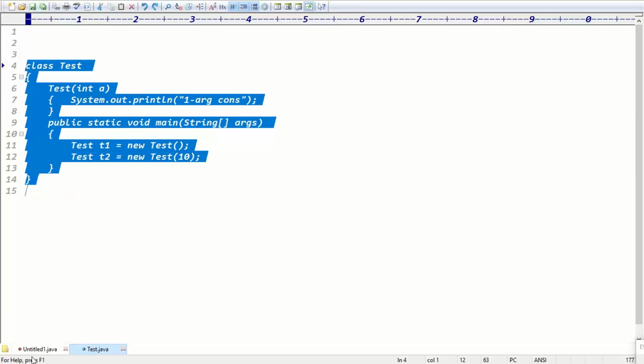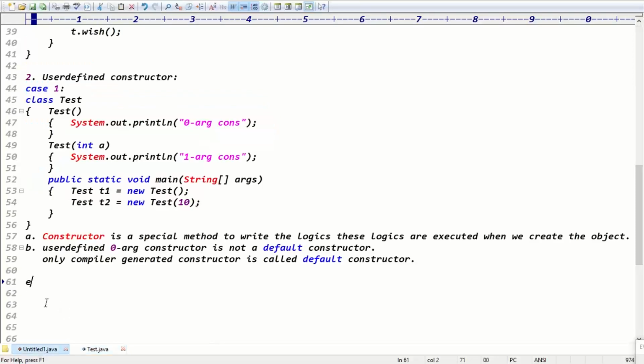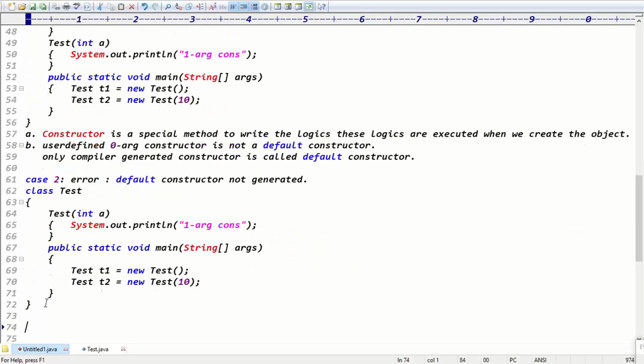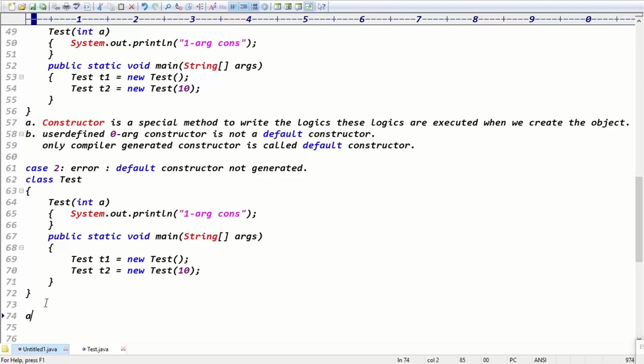Okay, so inside the class, this is like case 2. Case 2 is definitely an error. So what is the error, guys? Is the default constructor generated or not generated? The default constructor is not generated, right? It will not generate. Fine, guys, this is the example. What is the conclusion, guys, tell me here.